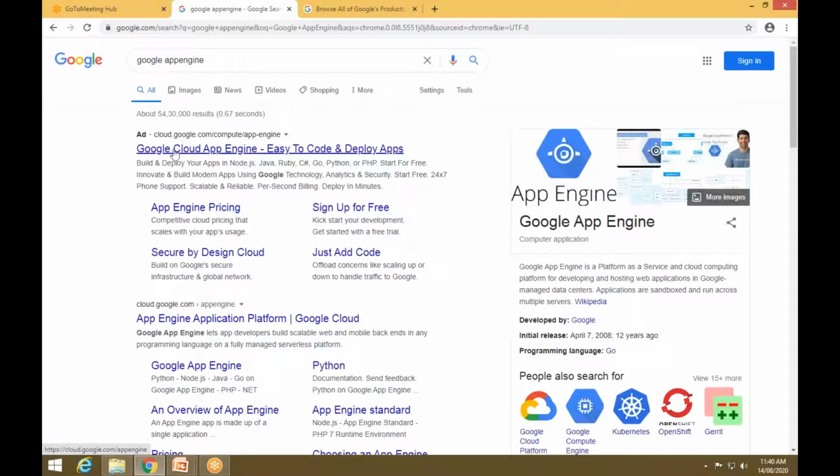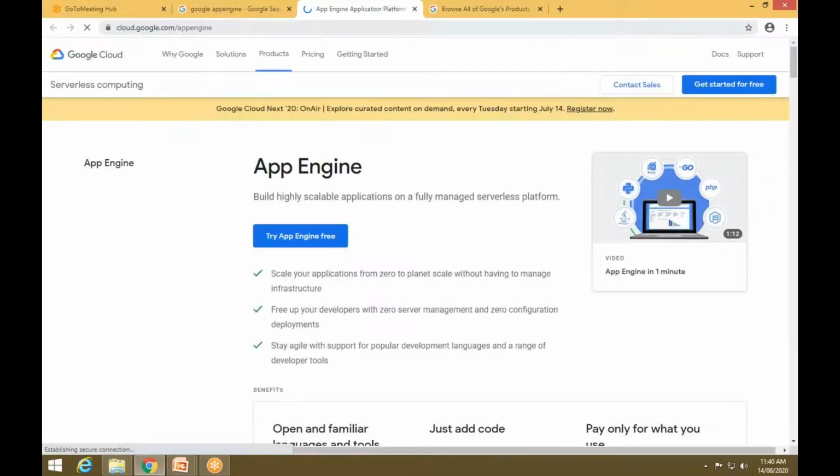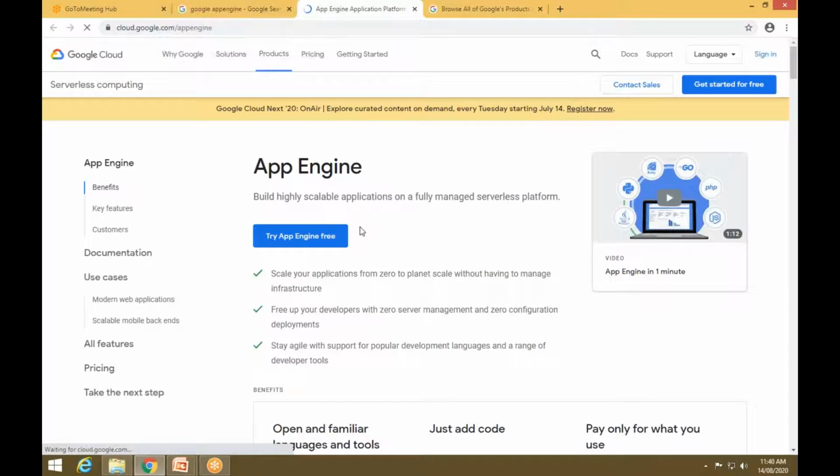So this is the advertisement. Don't go for this. Just go through here. So this is the ID of your Google Cloud, or you can say the Google App Engine. So they're saying for the try version. If you click on this, you can go for the sign up and fill in the data over there and start with the application.